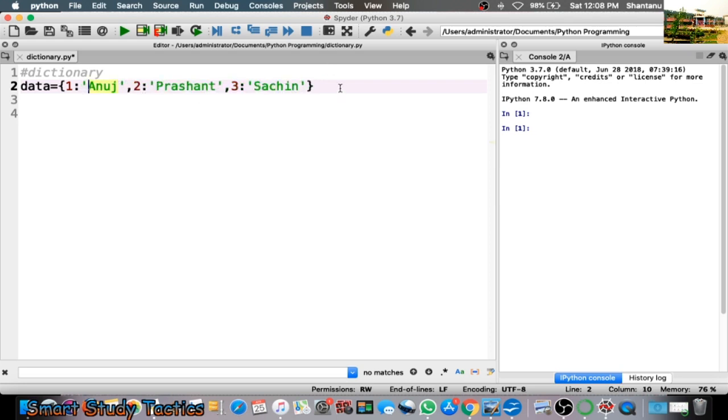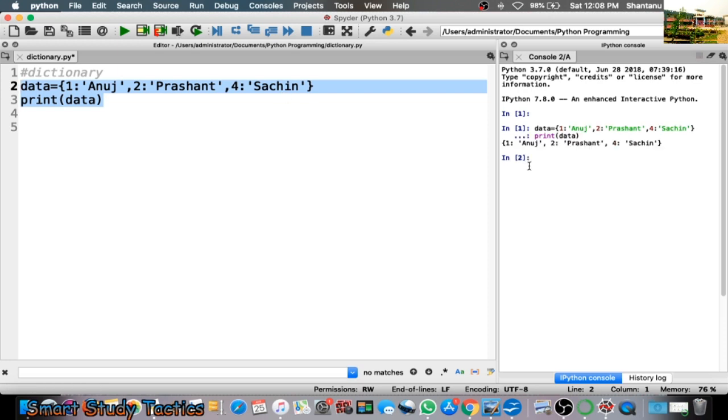Now, one thing I'm going to do, I'm going to miss the 3 and declare it as a 4. What will happen if I print this data? So I execute this program. Here you can see it prints 1 Anuj, 2 Prashant, 4 Sachin. Is this clear to all of you? By this method you can make the dictionary.